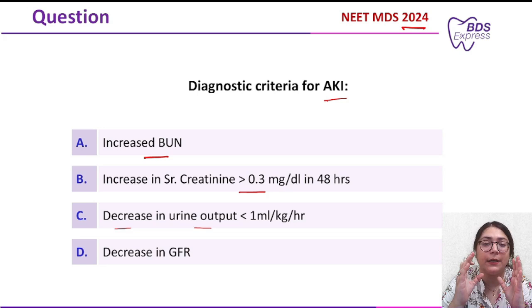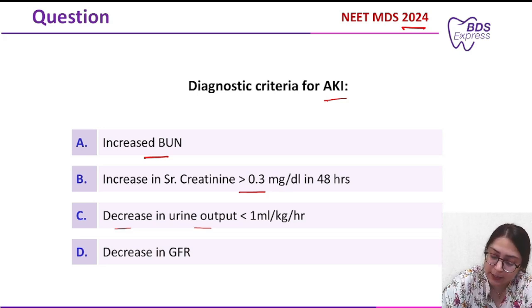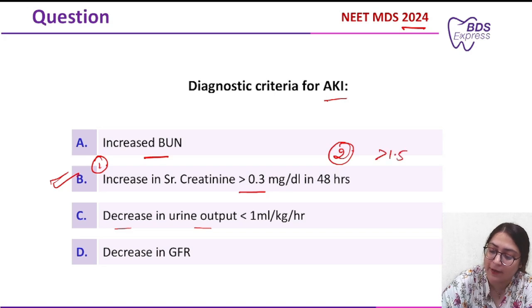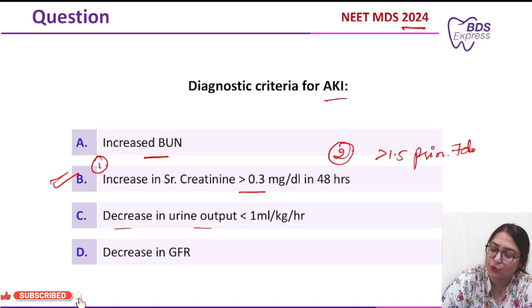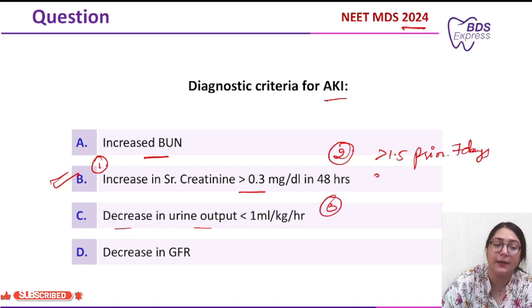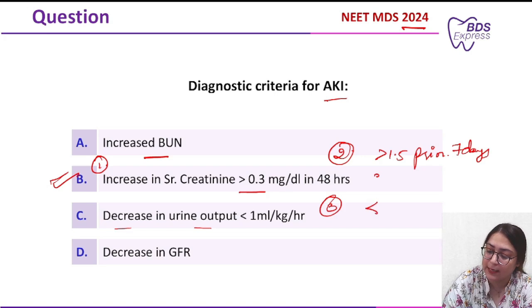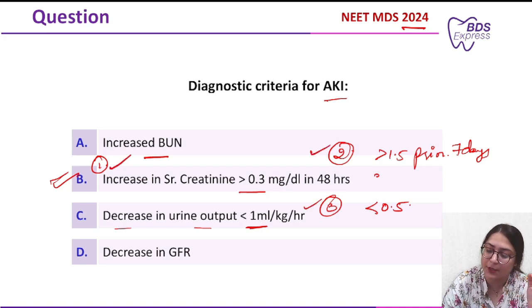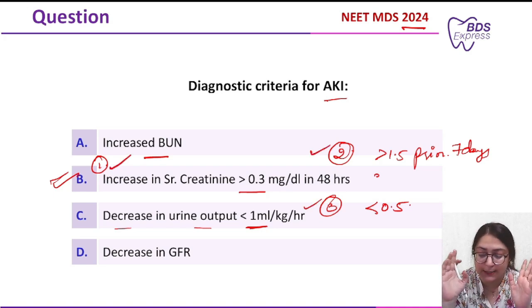Now, for acute kidney injury to happen, out of three things, one thing should be present. So, the correct answer is this. Either this should be present, or increased serum creatinine more than 1.5 times the actual value in the last prior 7 days should be there. Thirdly, regarding the urine output, it should be less than 0.5 ml. Here they have mentioned 1 ml. It should be less than 0.5. So 1, 2, 3. Out of 3, if one of the things is present, then we can say that yes, it is a case of acute kidney injury.